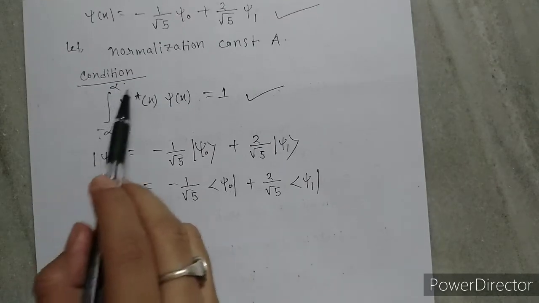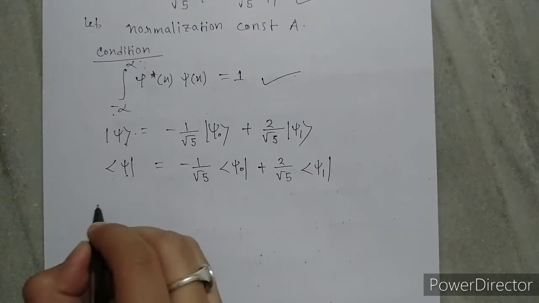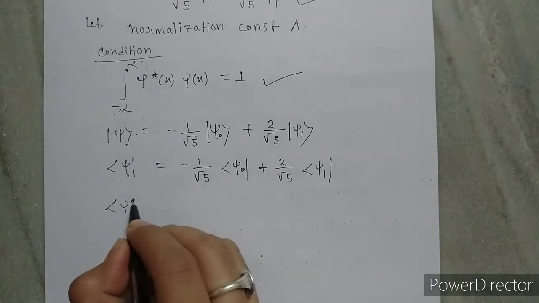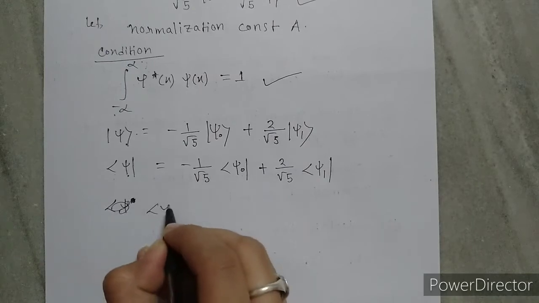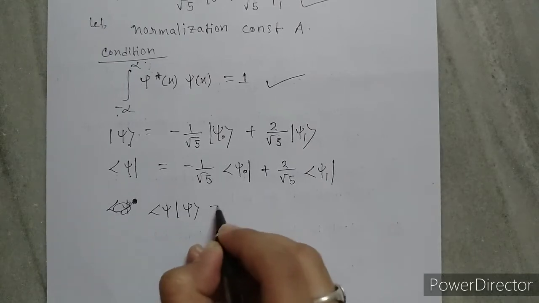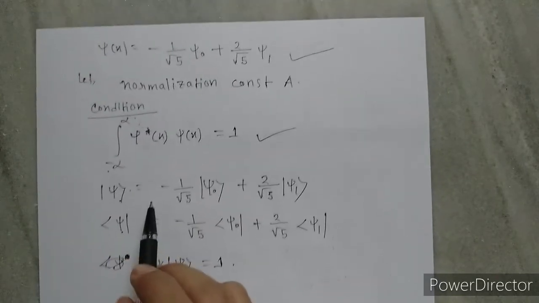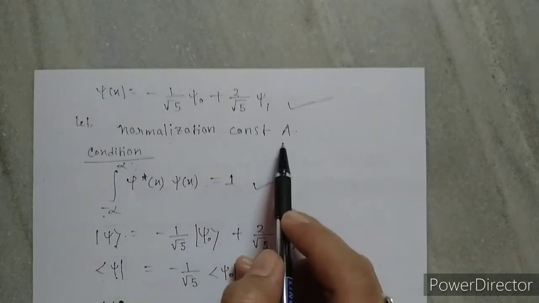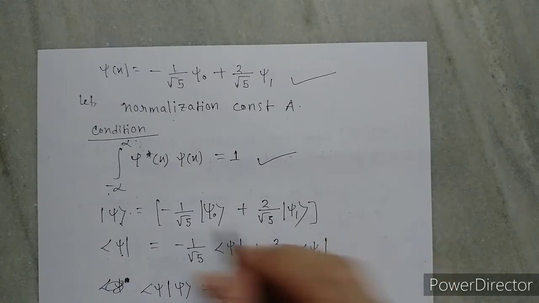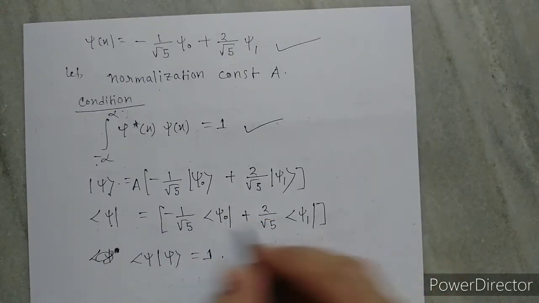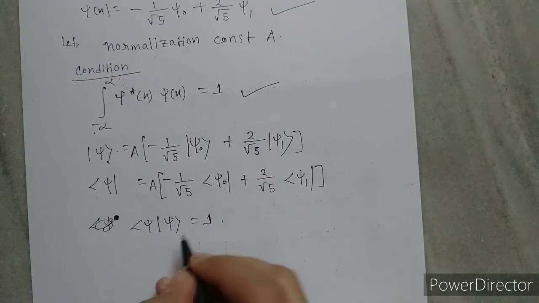Okay, now the normalization condition is psi star, that means psi equals to 1. So we can write here, we take the normalization constant a, so we multiply with a. We don't know the value of a, and a star.